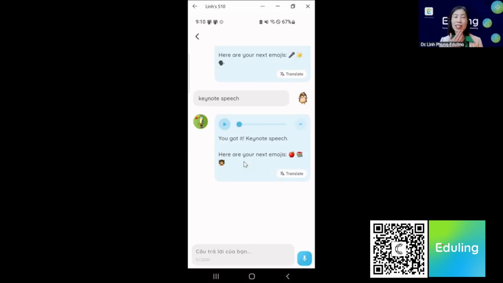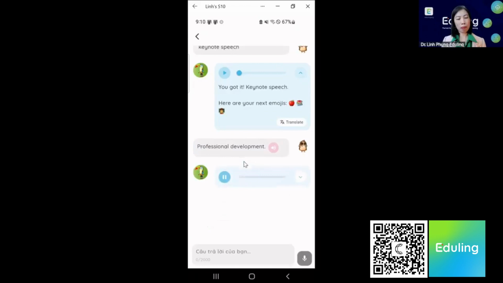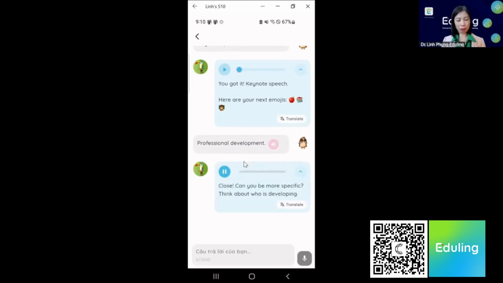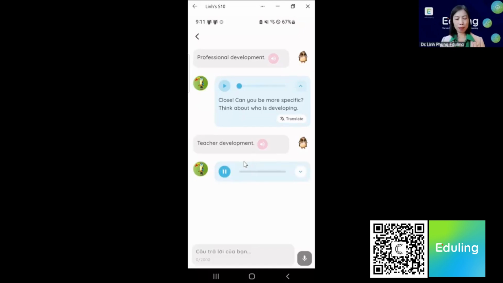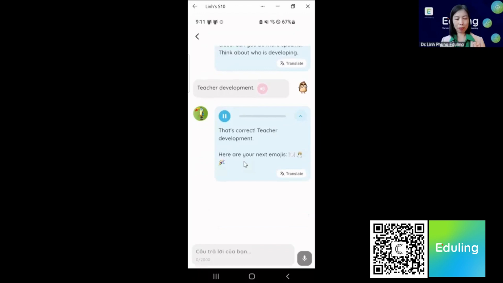I don't know if the audience here wants to guess also. So the emojis here are apple, book, and teacher. Why is there an apple there? Professional development. Close. Can you be more specific? Think about who is developing. Okay. So it gives me a hint, teacher development. That's correct. Teacher development.